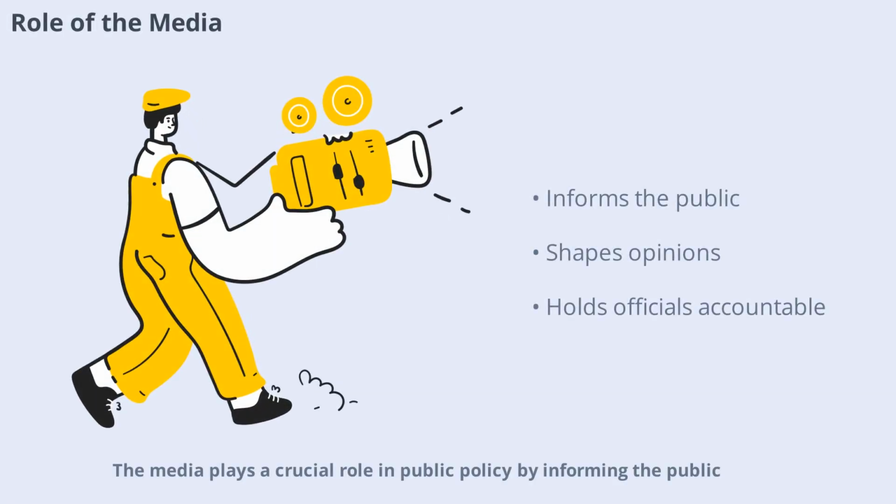Media plays a crucial role in public policy by informing the public, shaping opinions, and holding officials accountable. News coverage can bring attention to important issues and influence which problems are prioritized. Media outlets also provide a platform for debate and discussion, helping citizens understand the implications of different policies. Free and independent media is essential for a healthy democracy.